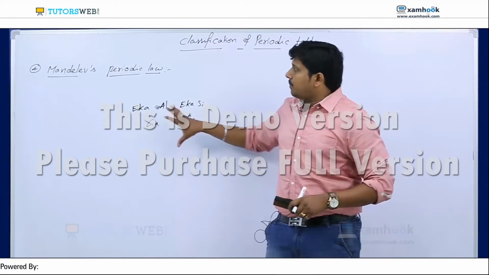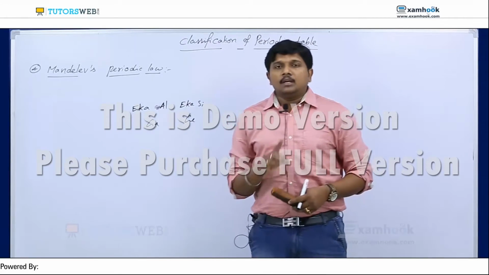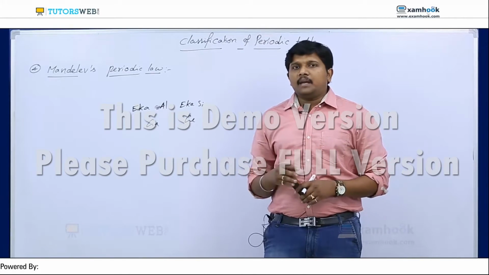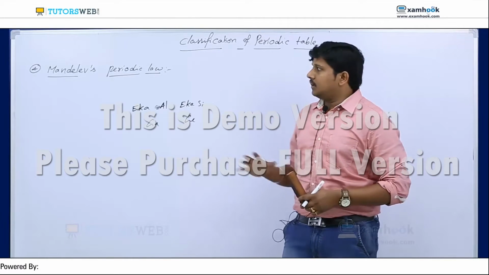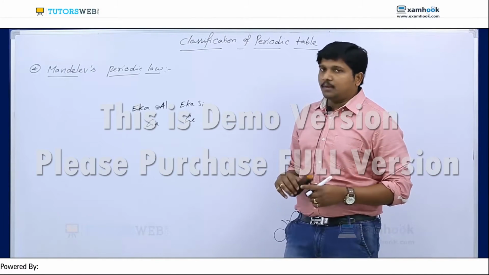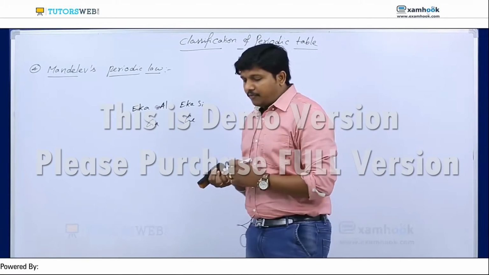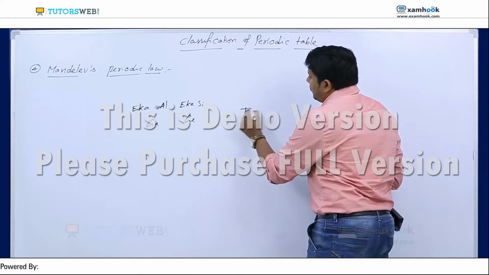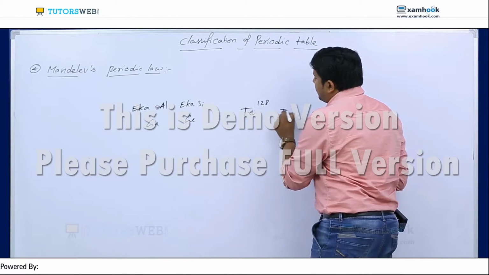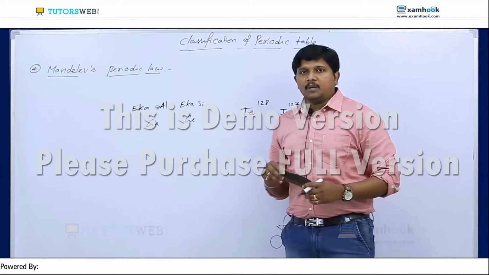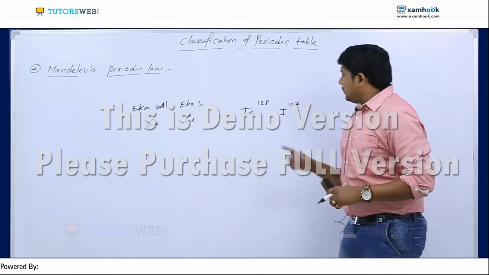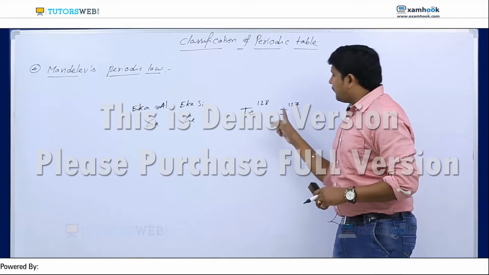The main drawback of the Mendeleev periodic table is, first, that he didn't explain some anomalous pairs. What is anomalous? For example, tellurium is 128 and iodine is 127. But in the periodic table, he gave tellurium first, followed by iodine.